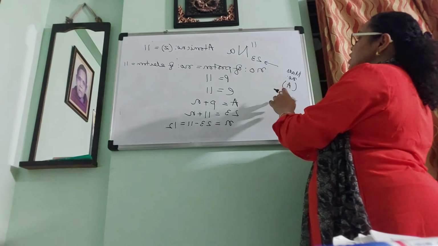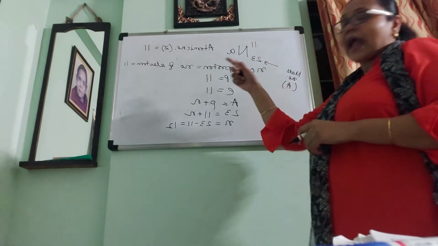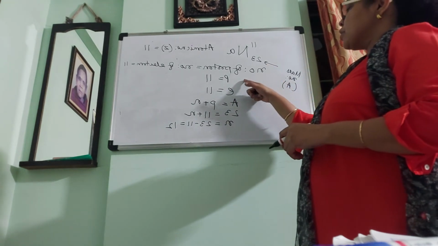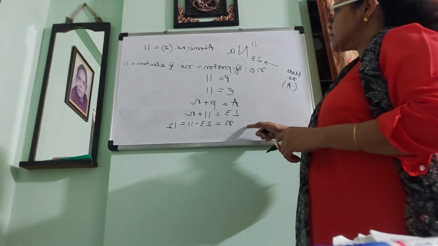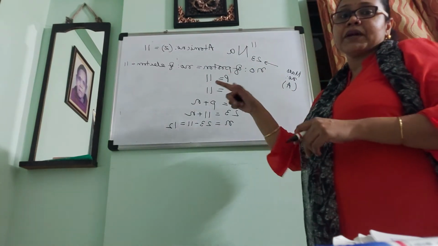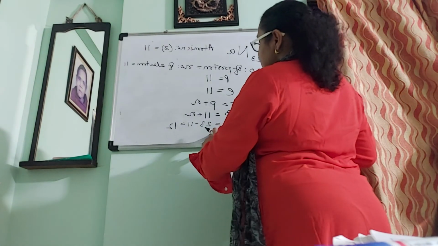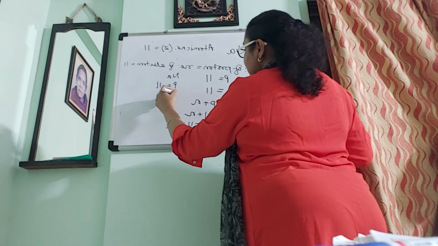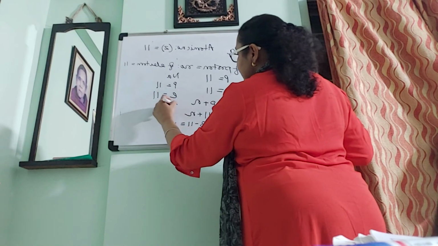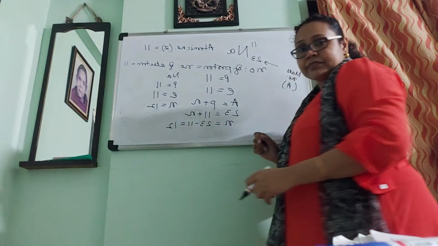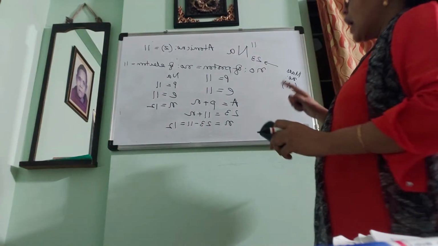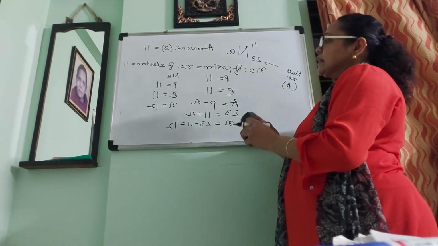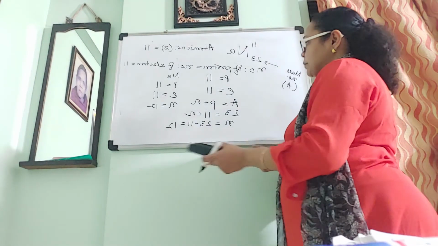So from these two numbers, the atomic number and mass number, we can derive how many protons, electrons and neutrons are in an atom of a particular element. So in sodium the number of protons is 11, electrons is 11 and neutrons is 12.